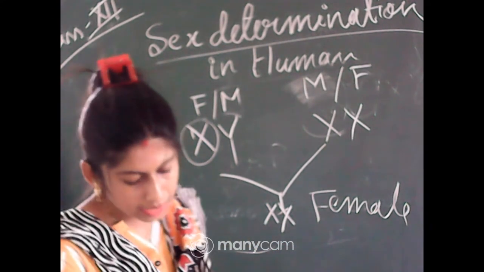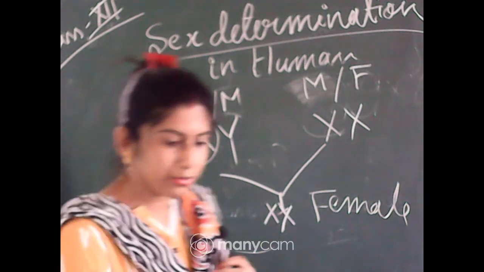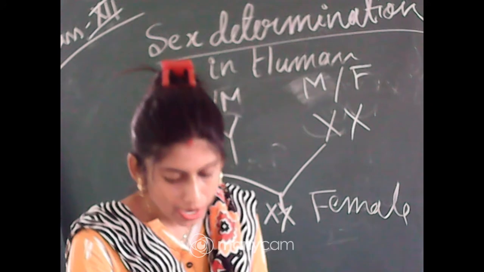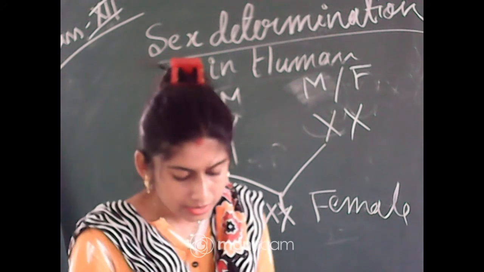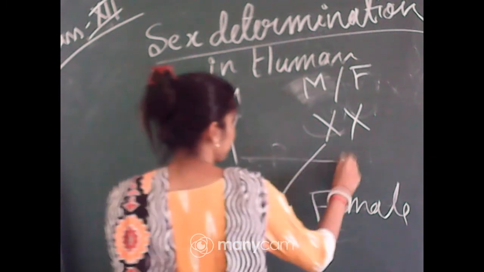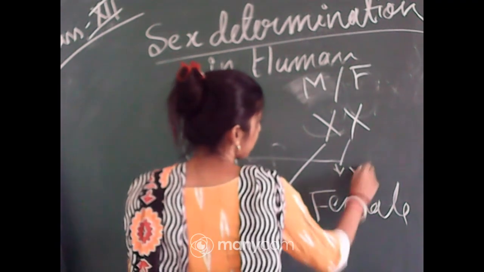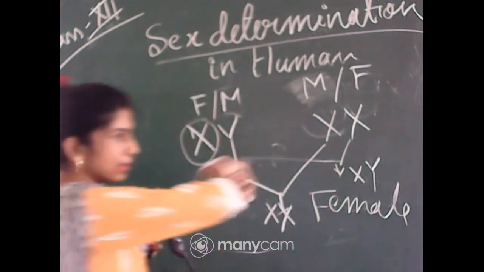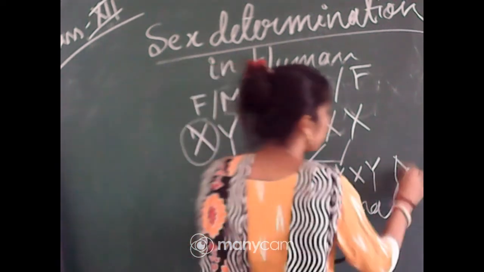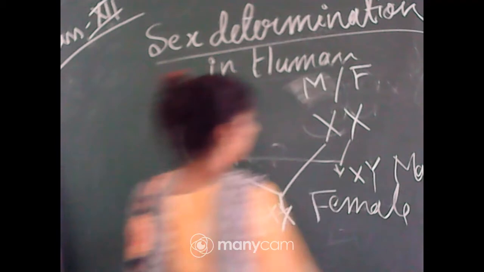But in another case, if the ovum fuses with the sperm which is having the Y chromosome, then the offspring will be male. So if the fusion is like that, it will form a male child, right?